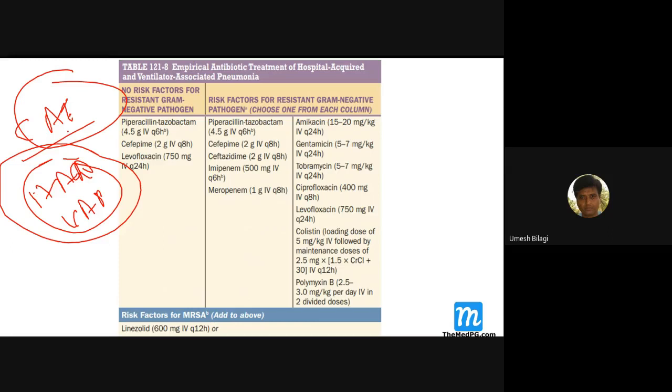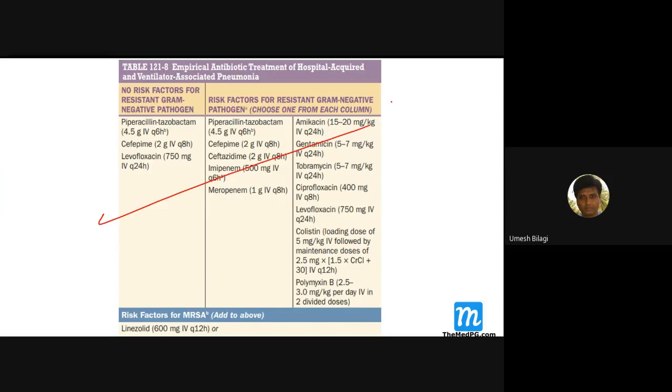So for hospital acquired and ventilator associated, more often than not you end up giving these higher antibiotics, Pipzo and all that. You will not just give them some macrolide and send them home. Especially hospital acquired, since the patient is anyway admitted in the ICU, you will start giving piperacillin with tazobactam.